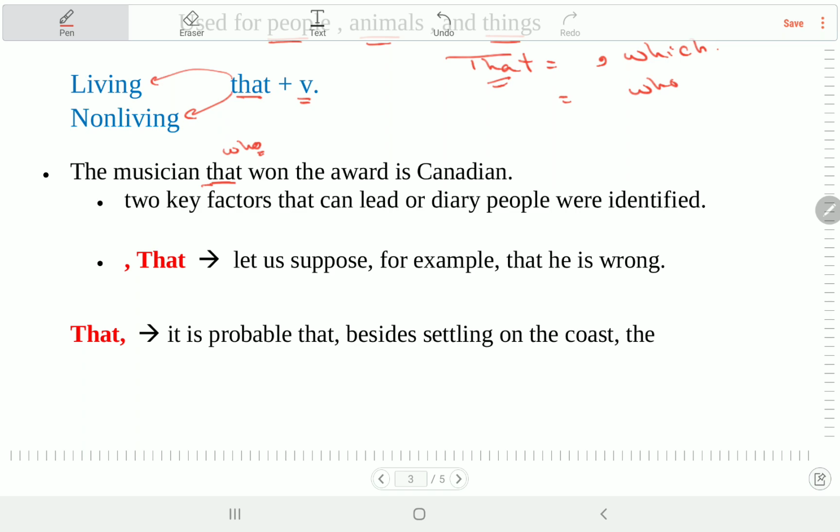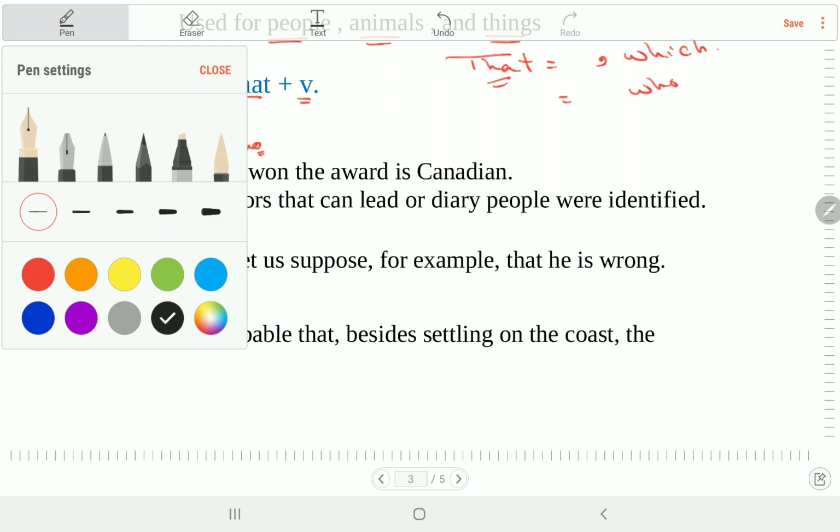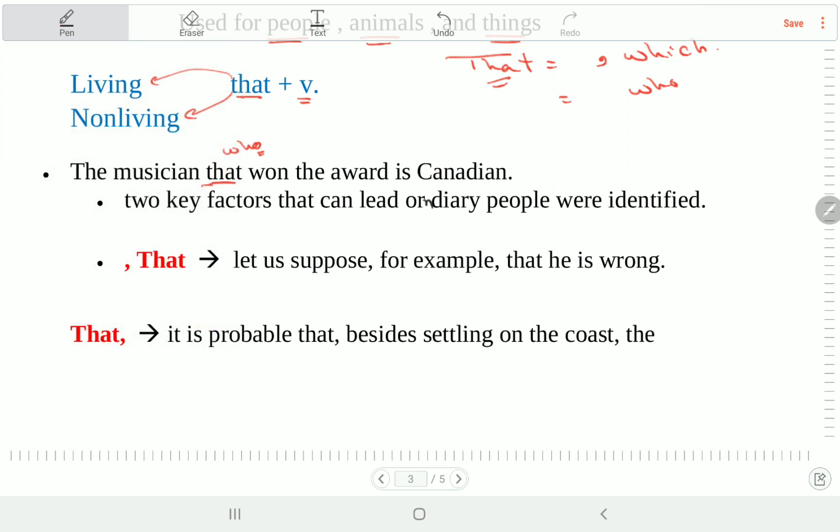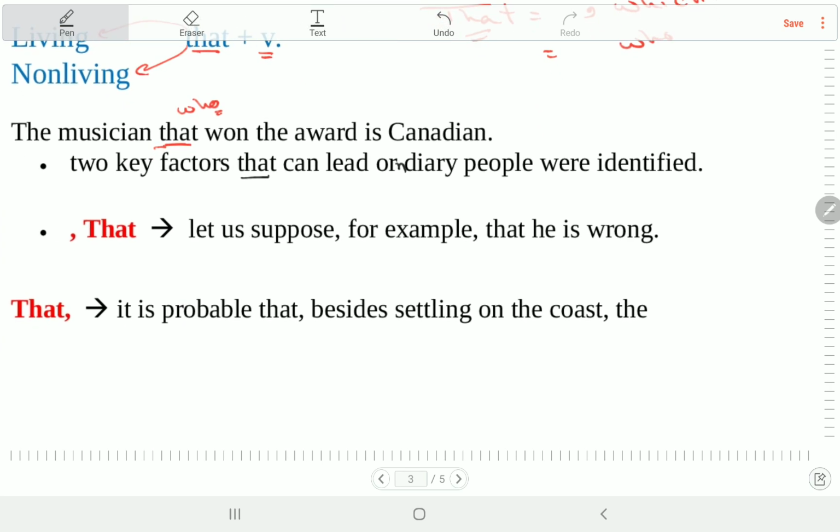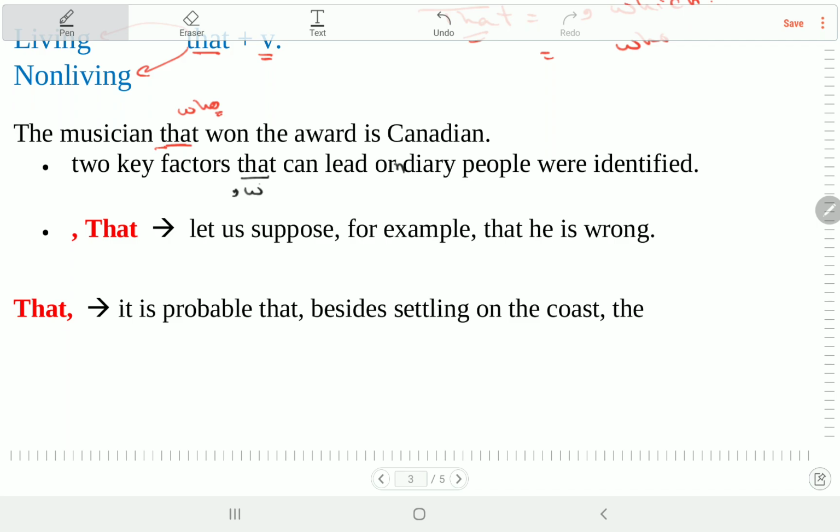Two key factors that can lead ordinary people, okay, were identified. So actually, two factors that can lead ordinary people were identified. Again, factors. حطينا هنا that. كان ممكن نحط comma which يا مستر. Yes, كنا ممكن نحط comma which. بس لو حطينا comma which خليكم فاكرين we need another comma. فين another comma?